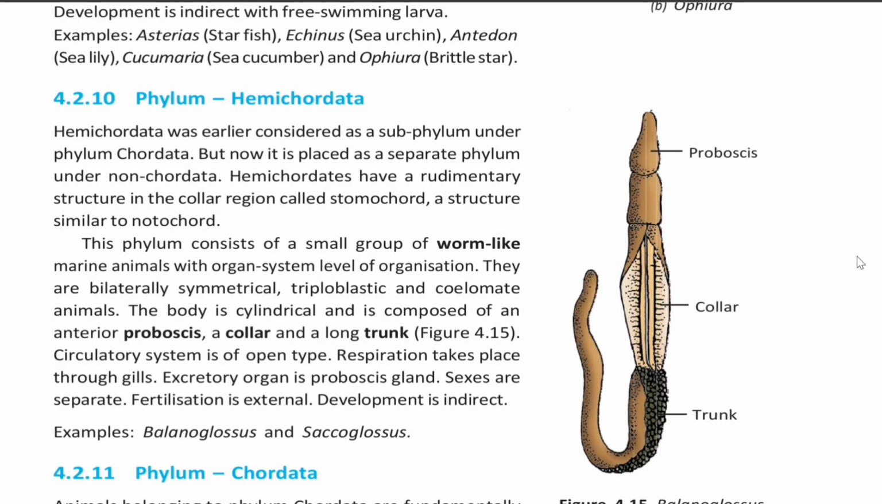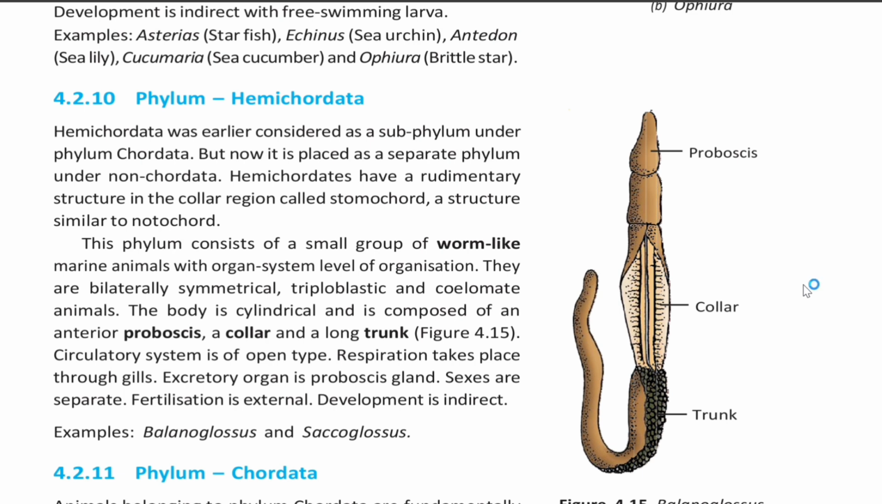4.2.10 Phylum Hemichordata. Hemichordata was earlier considered as a subphylum under phylum Chordata, but now it is placed as a separate phylum under non-chordata. Hemichordates have a rudimentary structure in the collar region called stomochord, a structure similar to notochord. This phylum consists of a small group of worm-like marine animals with organ system level of organization. They are bilaterally symmetrical, triploblastic and coelomate animals. The body is cylindrical and is composed of an anterior proboscis, a collar and long trunk.